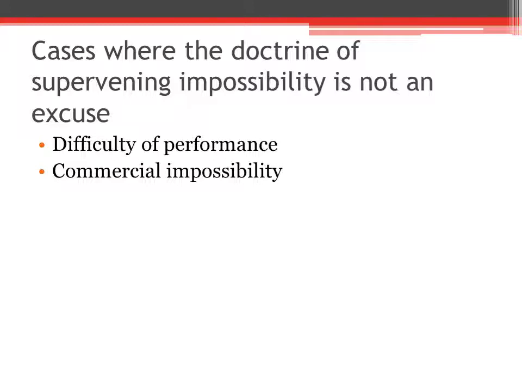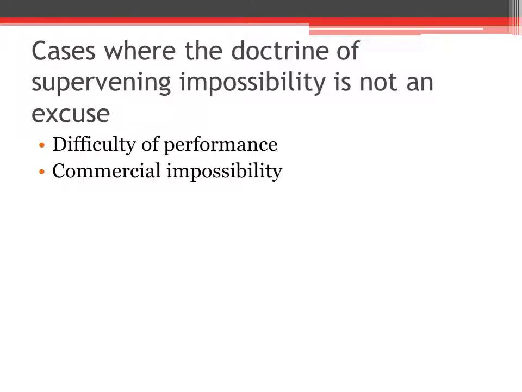Let me explain an example. A agrees to supply certain goods to B. A and B are making a contract. A agrees to supply certain goods to B, but due to increase in the cost of raw materials and wages, it is not beneficial to A to supply the goods at the agreed rate. On this ground, A cannot be excused for non-performance.